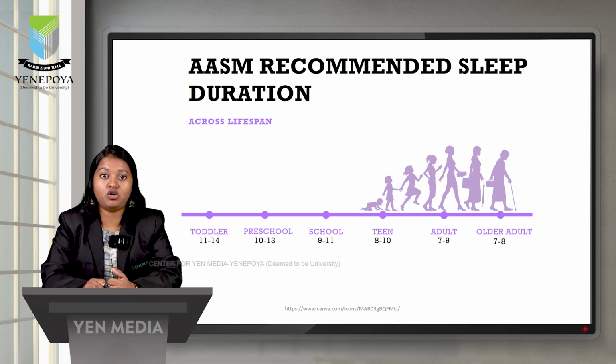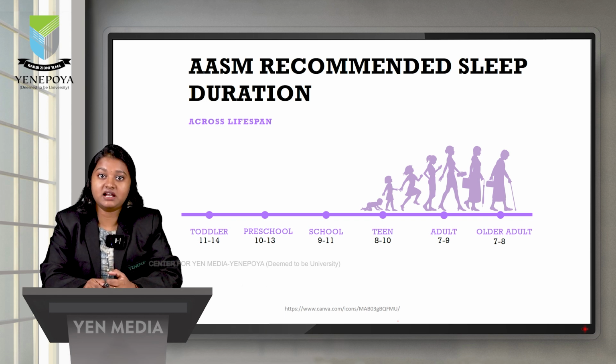First, toddler. A toddler of age 1 to 2 years requires 11 to 14 hours of sleep. These hours of sleep are important for rapid growth and development. A preschool kid of age 3 to 5 years requires 10 to 13 hours of sleep. These hours are essential for cognition and physical development.